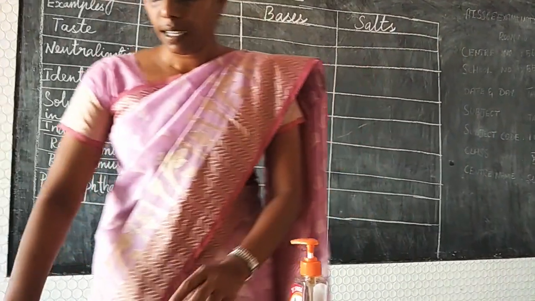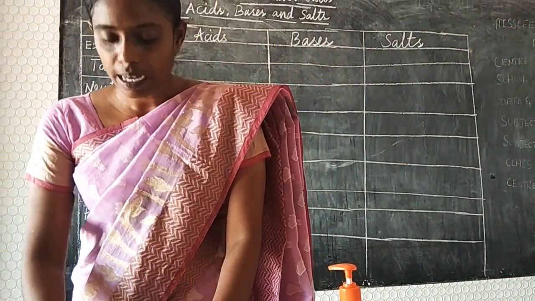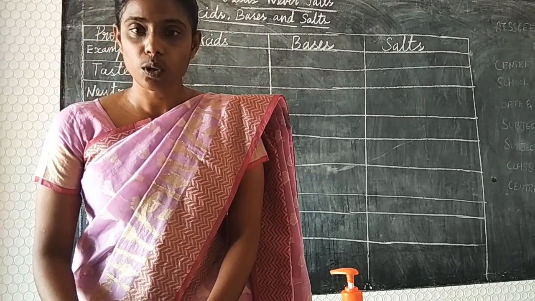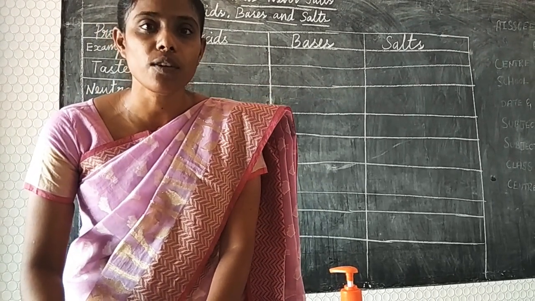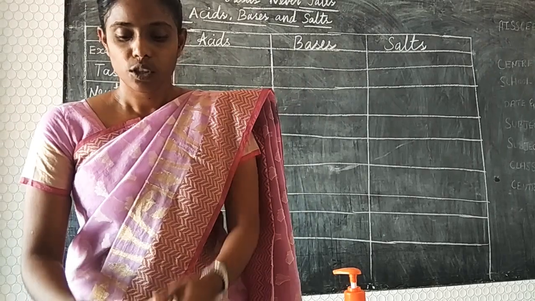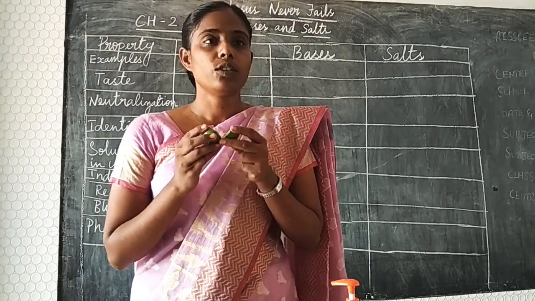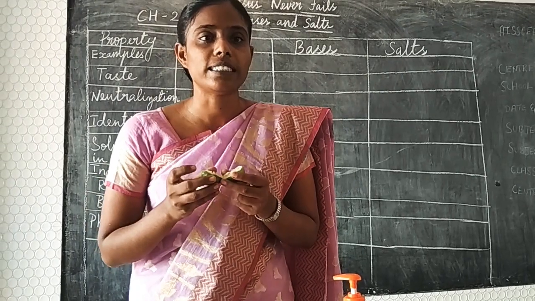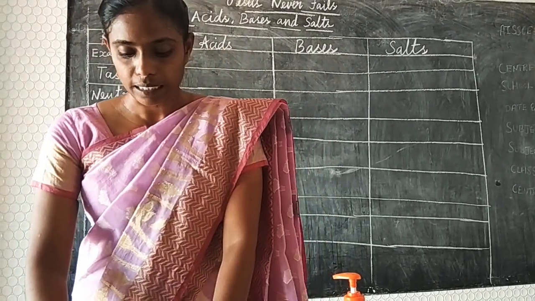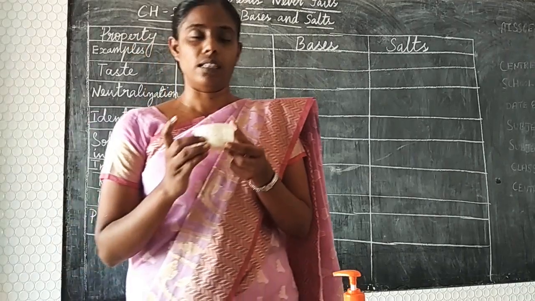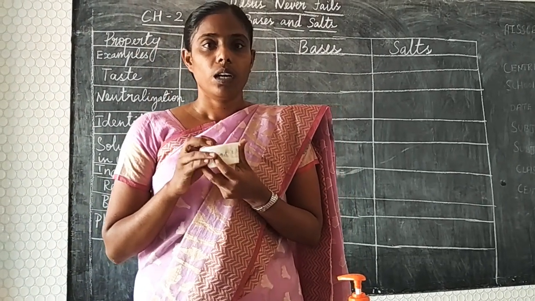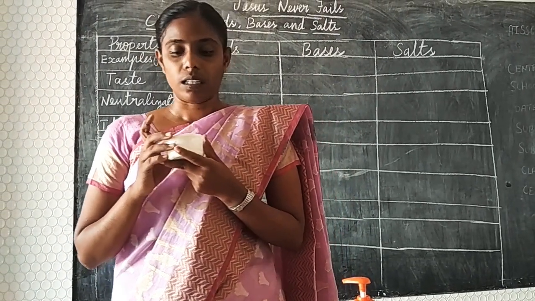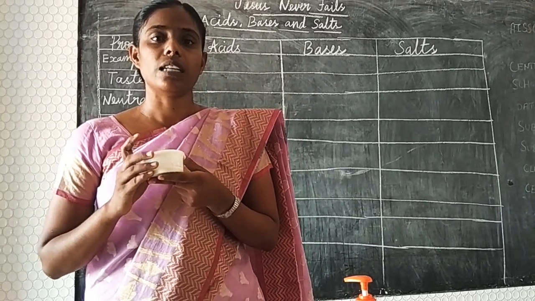So this lemon and this curd are sour in taste because of the presence of acid, correct? The lemon is sour because of the acid present in it, which is called citric acid. The curd is sour because of the acid present in it, which is lactic acid.